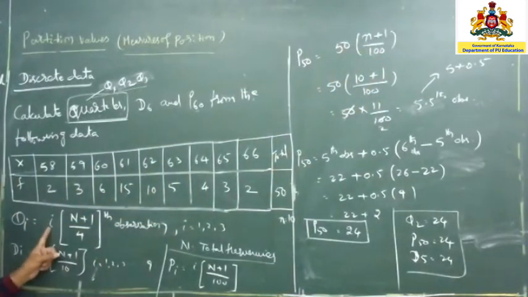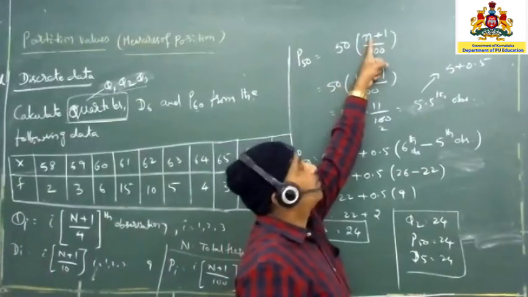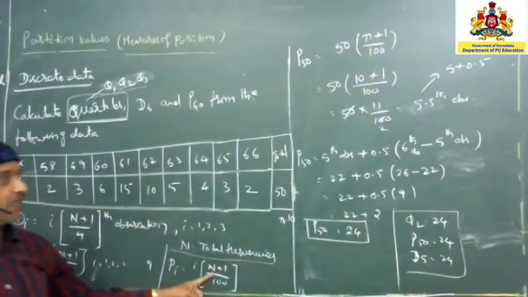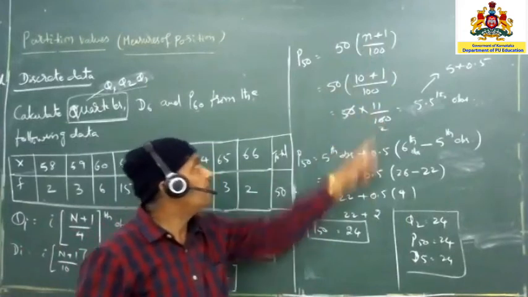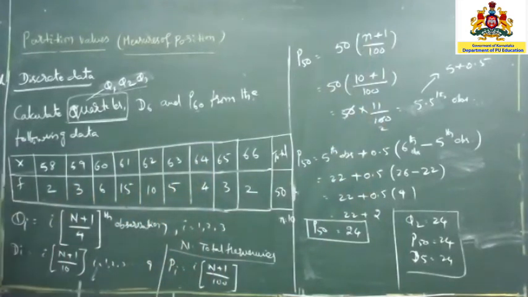See that I into (n plus 1) divided by 4, because it is a quartile. So for percentile also, see here small n is that, but here we are going to write it as capital N only. Understand? Look at here also. So frequencies are present, capital N you have to write up. And now we'll solve this question.